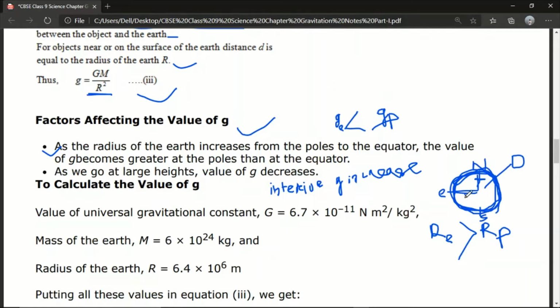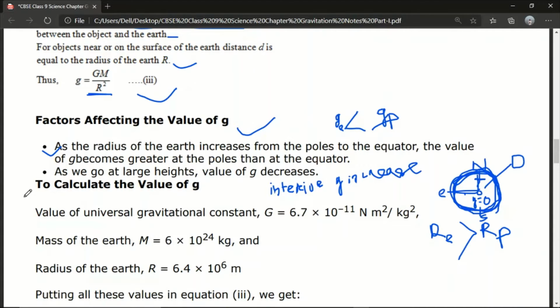Similarly, what will be the value of g at the center of the Earth? The value of g at the center of Earth will be 0. Just remember it. You should know its value at the center of Earth, its value at the poles, and its value at the equator. Any one of the short questions will come from these 2-3 points.